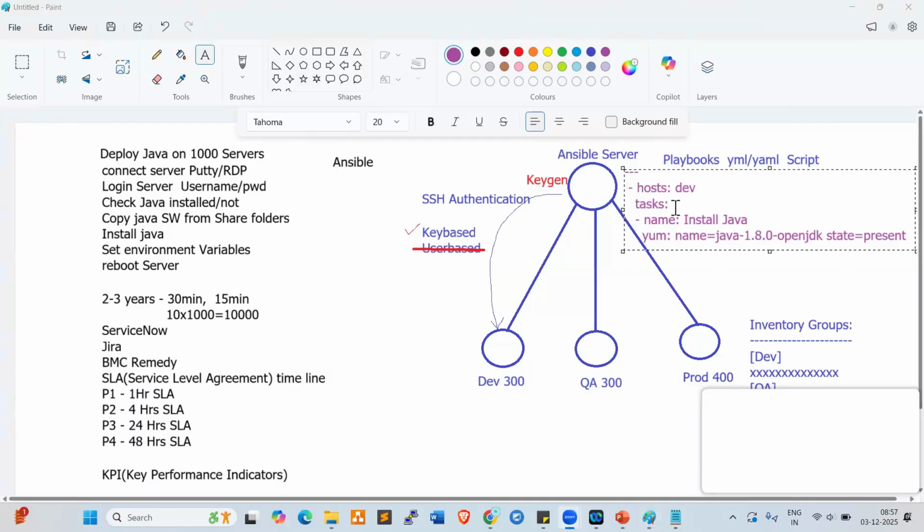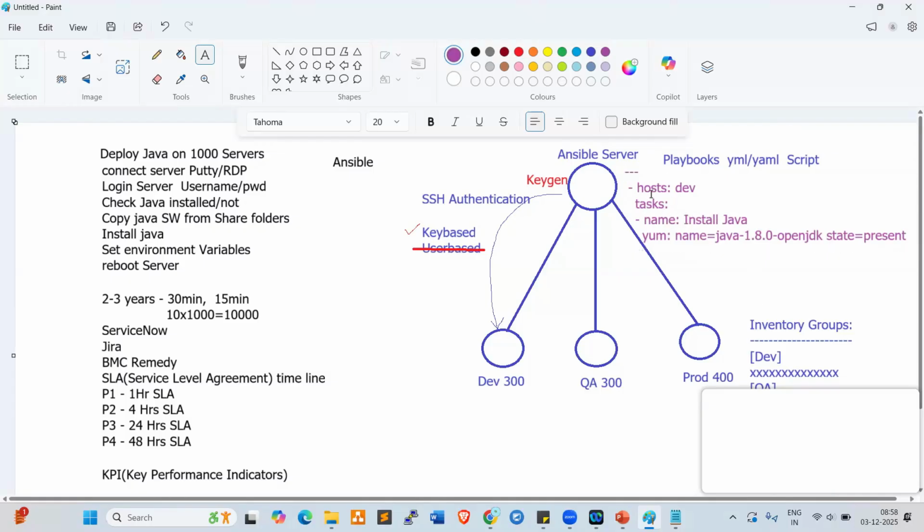Now, three hyphens, hosts: if you want to deploy Java on development servers, you can give dev. If you want to deploy on QA servers, you can give QA. If you want to deploy Java on all servers, you need to give all. Then, which task are you going to perform?